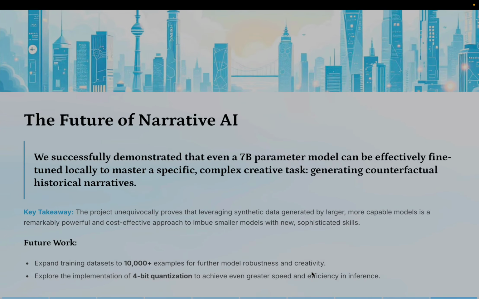Future work. Our project shows that even a 7B model can learn complex creative tasks when supported by high quality data. So next steps include expanding the data to 10,000 plus examples, trying 4-bit quantization for faster inference, improving twist diversity and long-form storytelling. So now let's go ahead and see a quick demo.